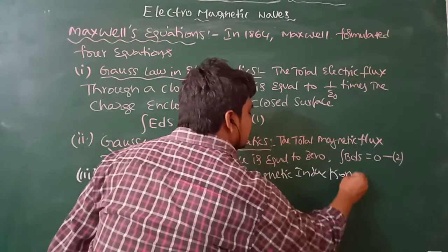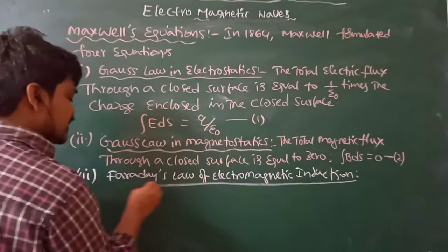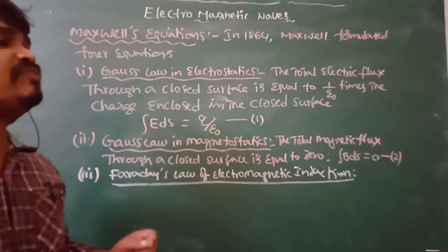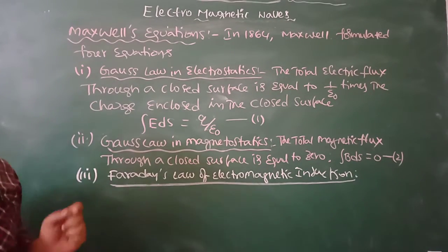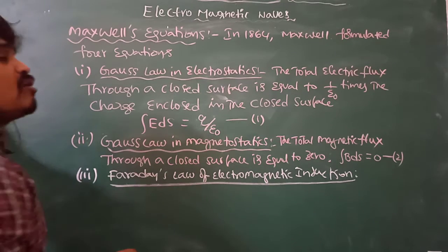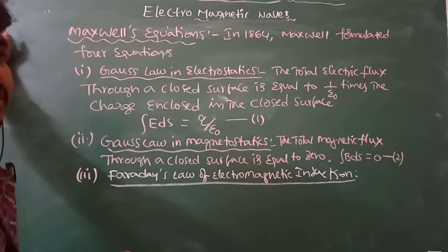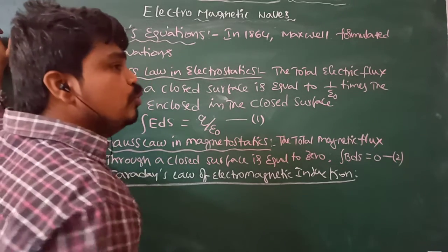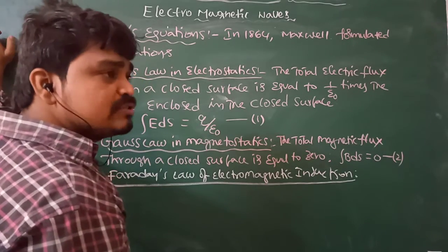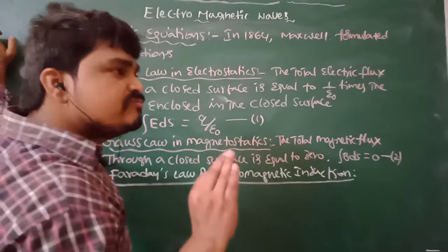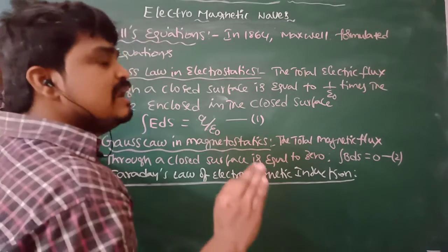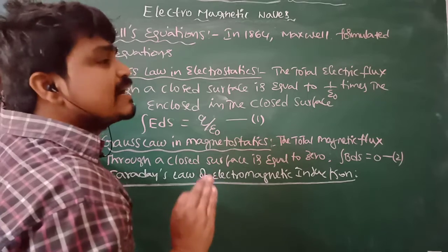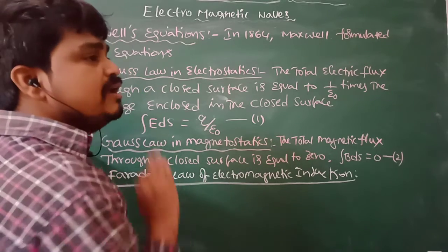Already we know Faraday's law: the rate of change of magnetic flux linked with the coil is equal to the induced electromotive force in the coil.